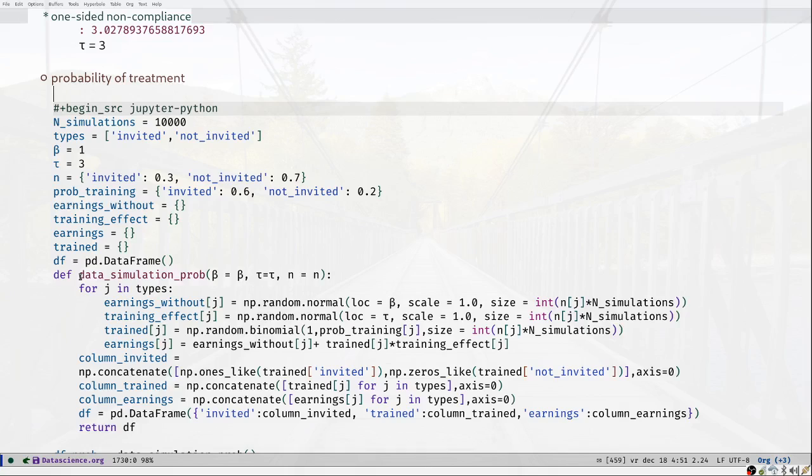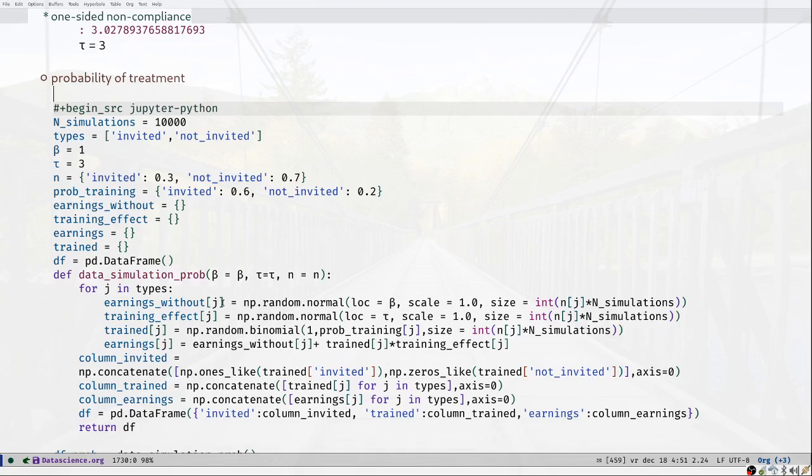Above we had the function data simulation. Now we have data simulation with probability of treatment. And again, we define some default values for the parameters. So beta is now simply a scalar. It's no longer a dictionary. Tau is also a scalar. But n is still a dictionary, and we have two types, invited and not invited. As above, we're going to loop over these types.